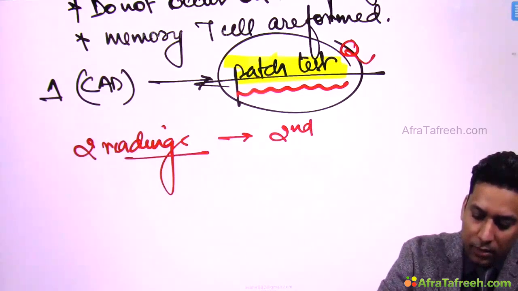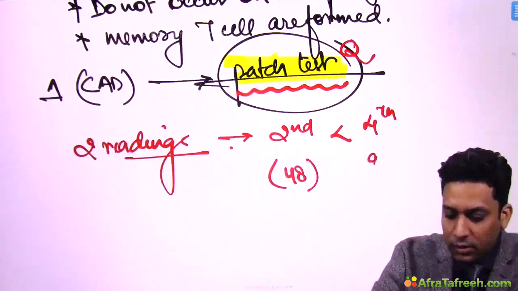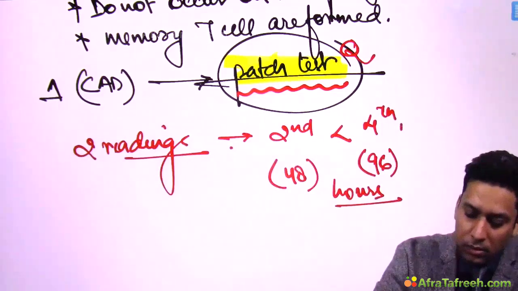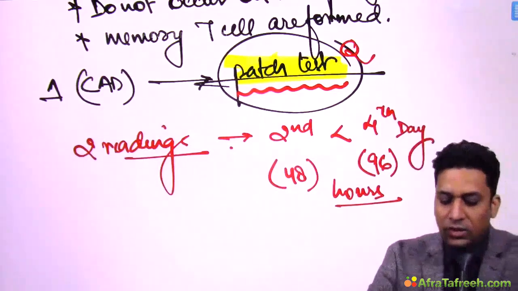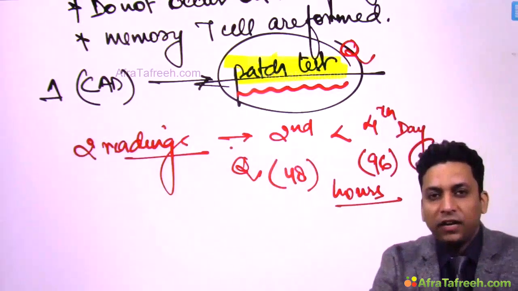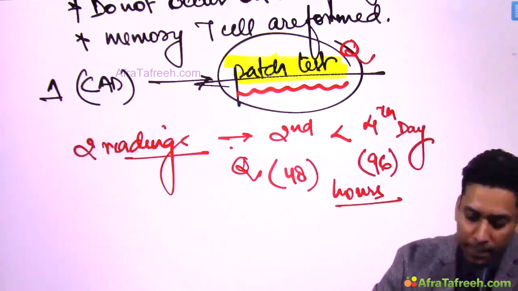Second day and 4th day. 4th day reading is more specific. So, 48 hours, 96 hours. Once this question was asked that patch test reading is done on 24, 48, 48, 96, 48, 72. So, remember 48, 96 hours.